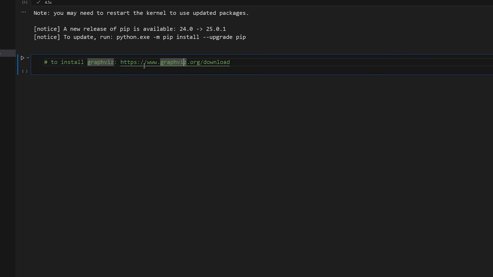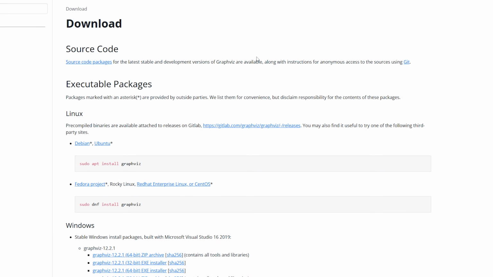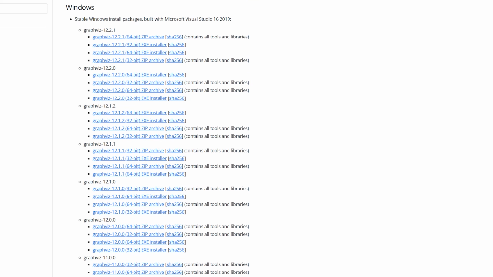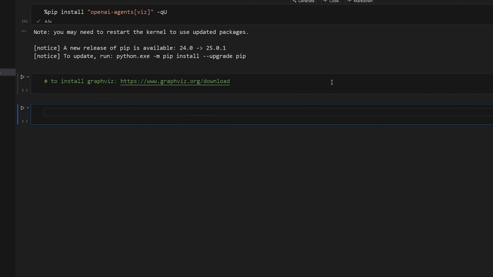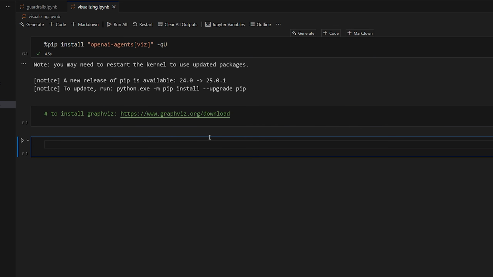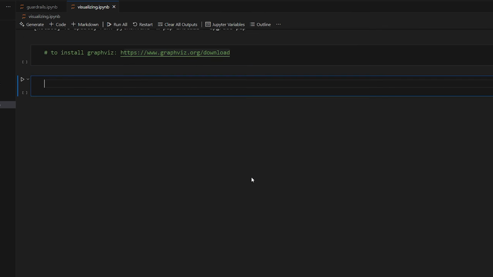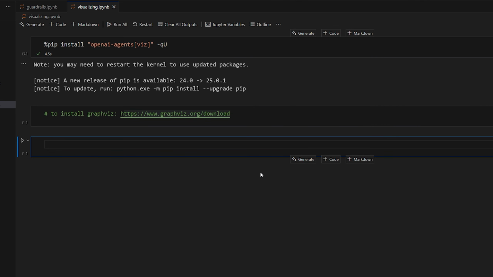So basically all you've got to do is come here, it'll take you to this page, and then you just select what operating system you're using. I use Windows, so just find the 64-bit exe installer and then install it. Make sure that when you're installing it, you select the option that allows you to add it to your path. That will just make sure that you can actually run it and you won't run into issues. After that, I tried a bunch of things. I could not get it to work still, so I just restarted my computer, and it worked after that because of the path change. So you may not run into that issue after downloading and installing it, but I did, so that's just an extra step that you can do if you run into issues, okay?